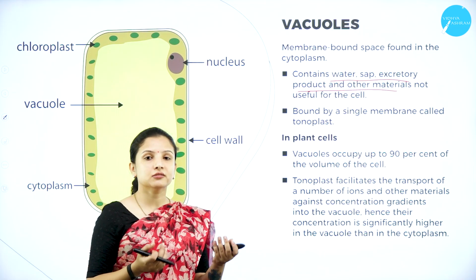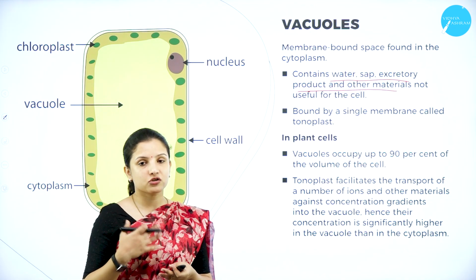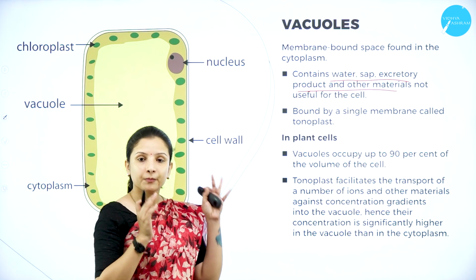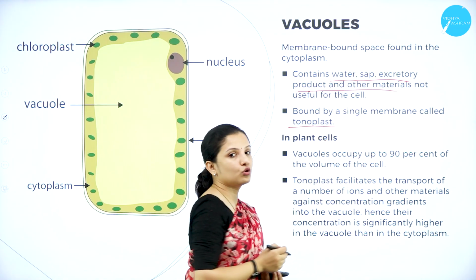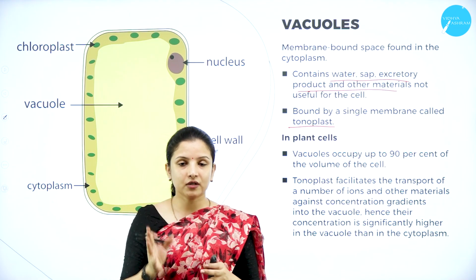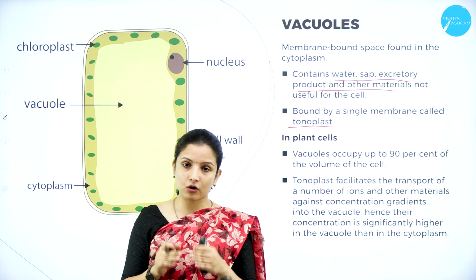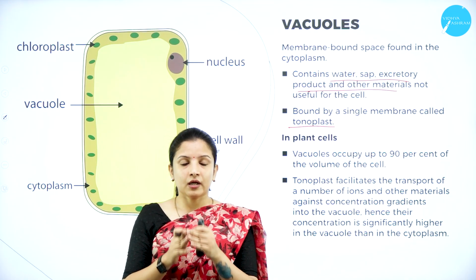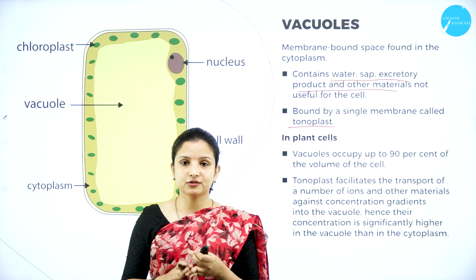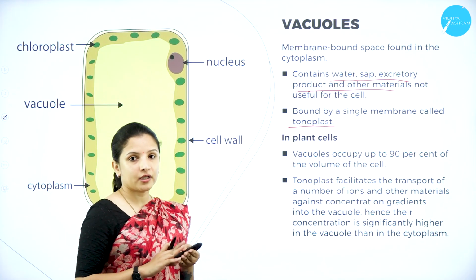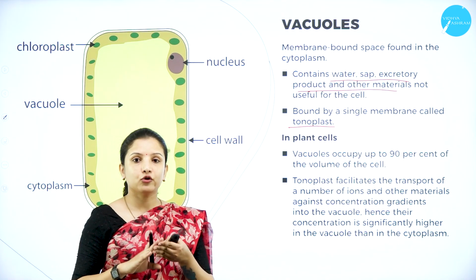Since vacuoles also help in the storage of the excretory product, they actually prevent the contamination of other organelles of the cell. So this is one of the main functions of the vacuoles, and they are bound by a single membrane called the tonoplast. So the membrane that covers the vacuole is called the tonoplast. All these are membrane bound organelles, and they form the endomembrane system. What are they? They are the endoplasmic reticulum, the lysosome, the vacuoles, and the Golgi body. These four are the membrane bound organelles, and they form a component of the endomembrane system.